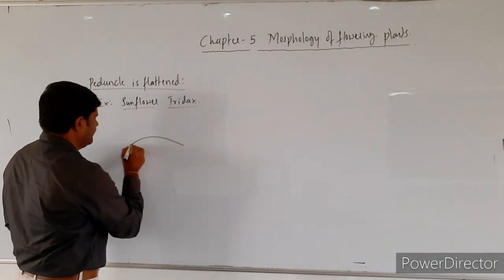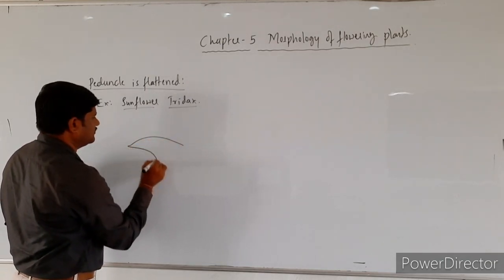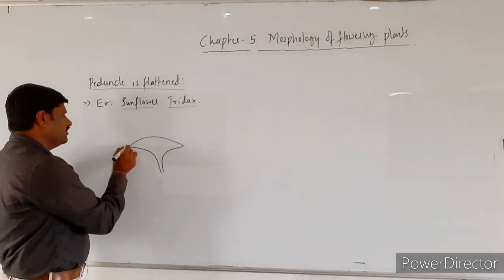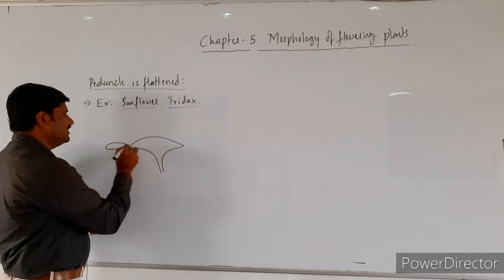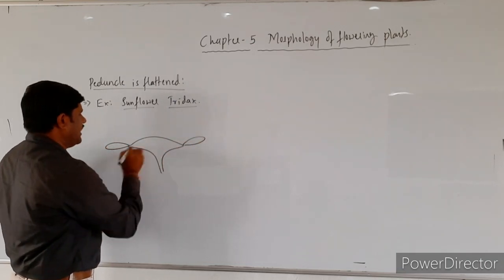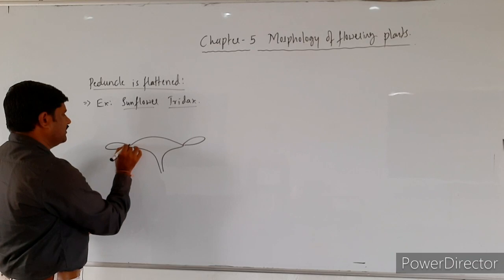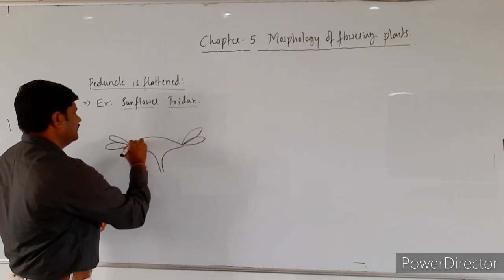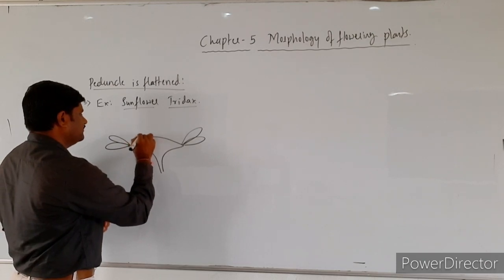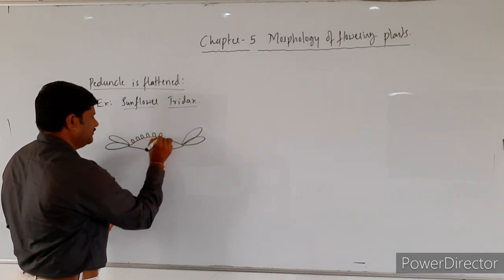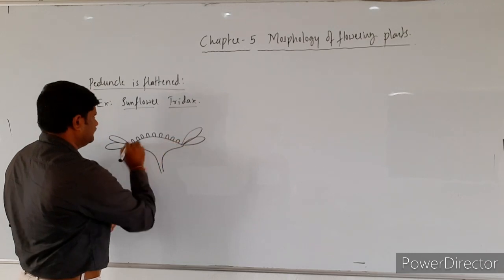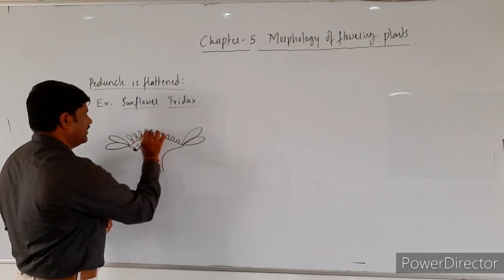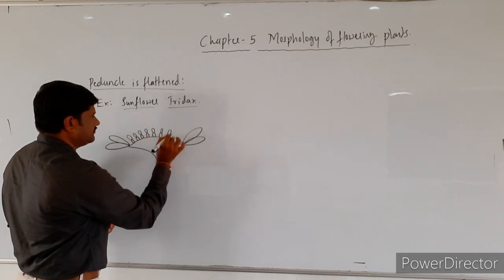The peduncle is almost flattened itself, like this, on which it bears a cluster of flowers. There we come across this kind of flowers sometimes, and along with this one, you can observe there yourself. A little bit larger size diagram I am drawing here.